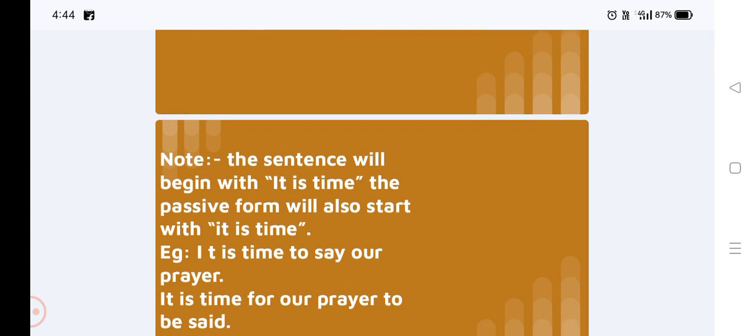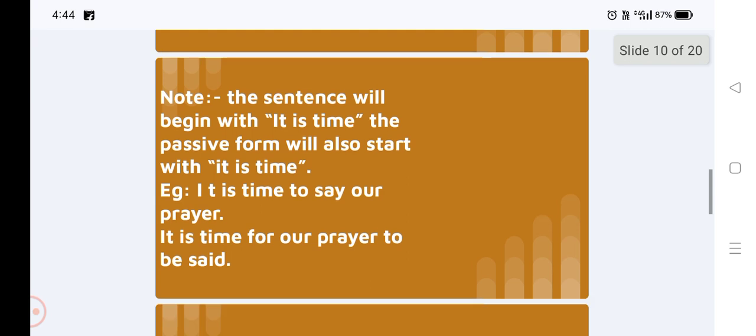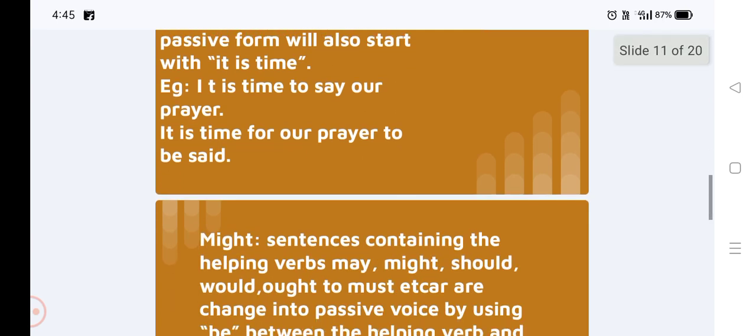Note, if the sentence begins with it is time, the passive form will also start with it is time. For example, if the sentence starts with it is time to say our prayer, the passive will also start with it is time. It is time for our prayer to be said.